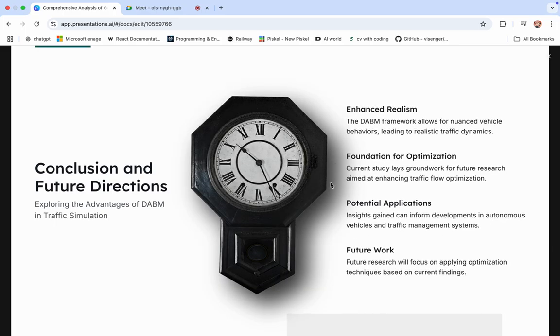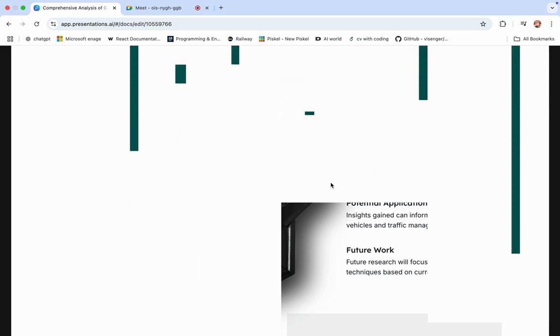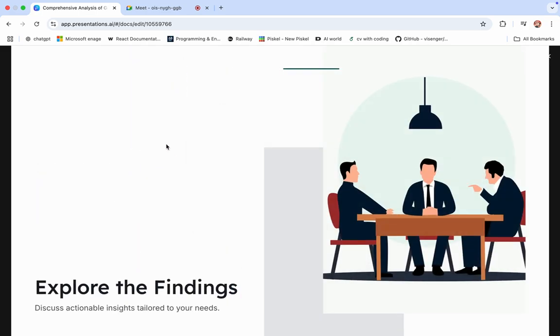So these are a few future directions: we can enhance the realism by adding multiple lanes and multiple cross sections, intersections with real-time vehicles entering from the intersection. And we can also optimize this by adding other kinds of optimization models. Thank you.